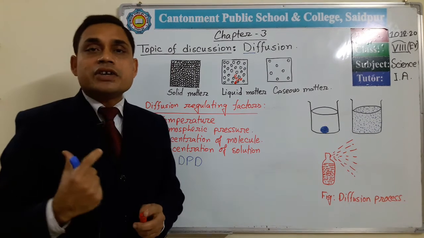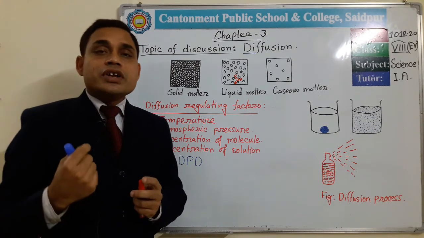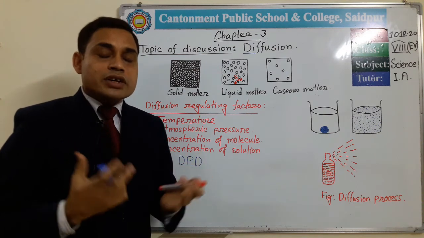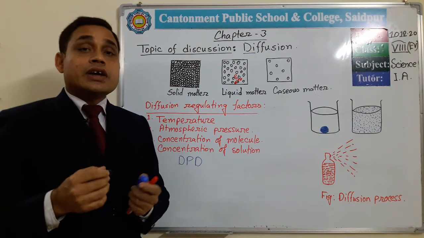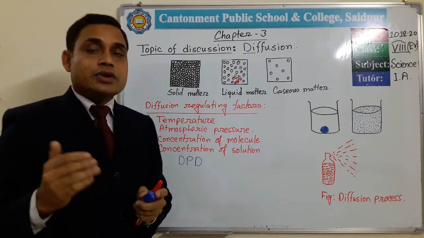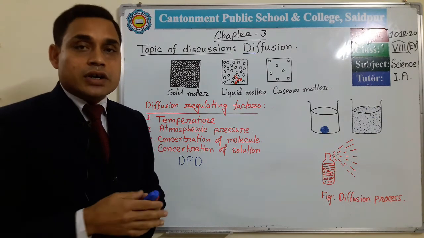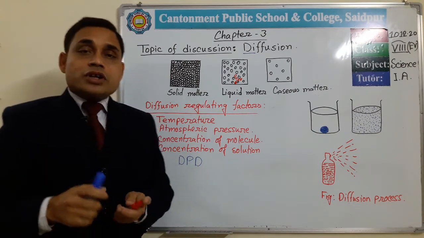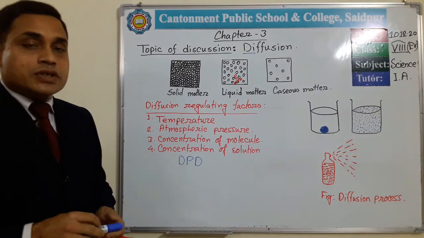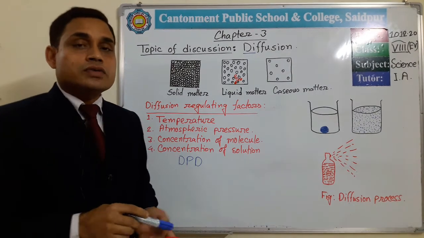Again, in respiration, we need oxygen to break down complex food particles, carbohydrate, and to release energy. This oxygen enters our body through the diffusion process. This is another importance of diffusion.